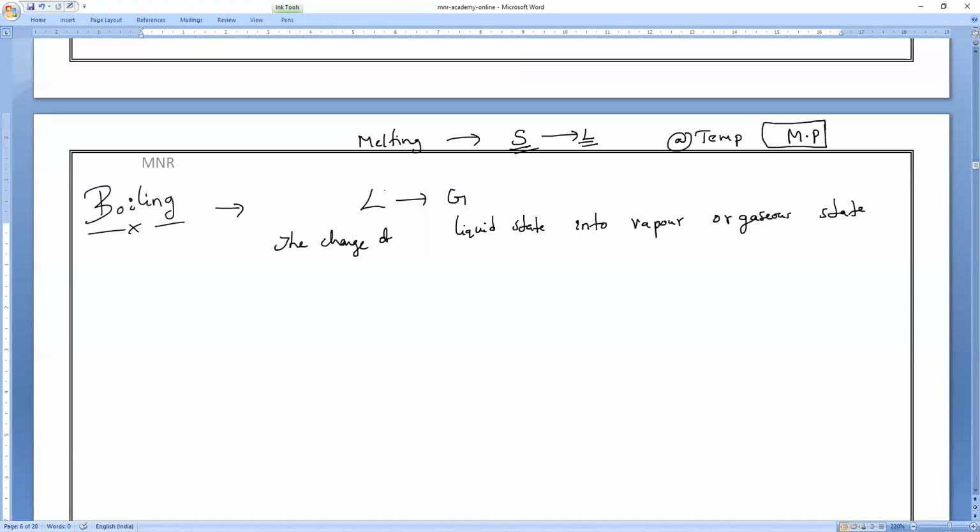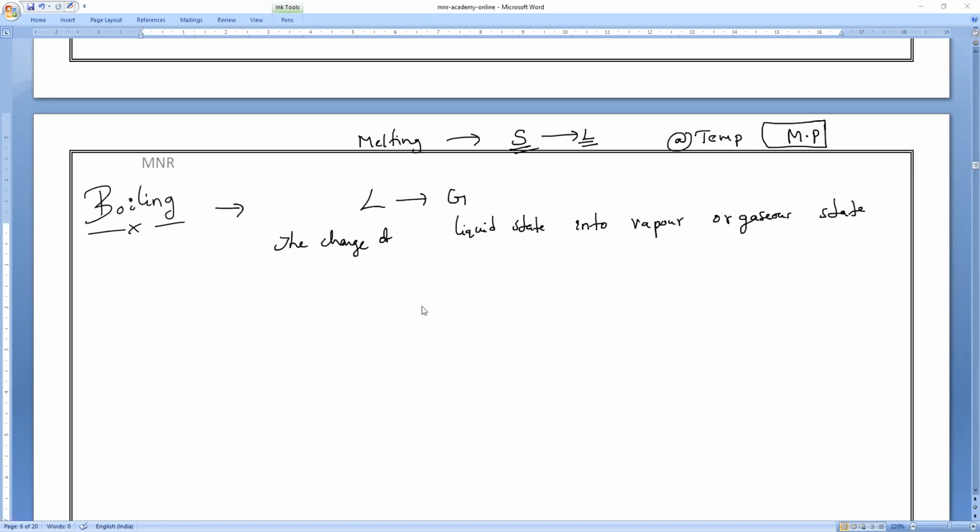Is it a slow process or a rapid process? Evaporation is a slow and continuous process, but boiling is what? Remember, evaporation is also converting from liquid state to gaseous state, but it takes place at all temperatures and is an extremely slow process.